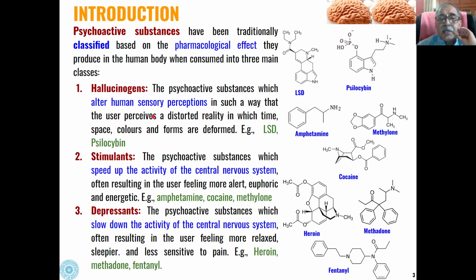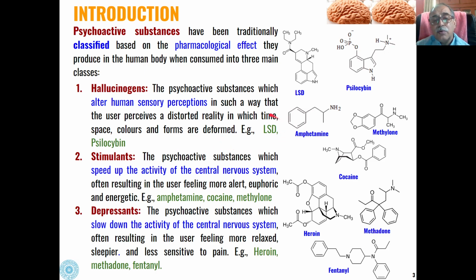Hallucinogens are the psychoactive substances which alter the human sensory perception in such a way that the user perceives a distorted reality in time, space, colors, and forms. He sees them as deformed entities.